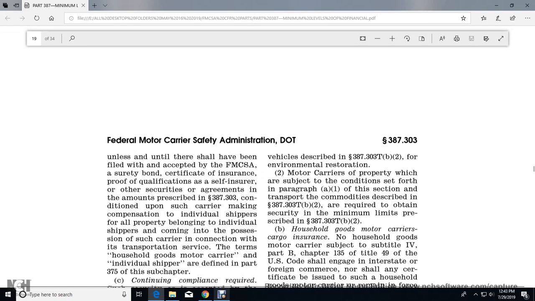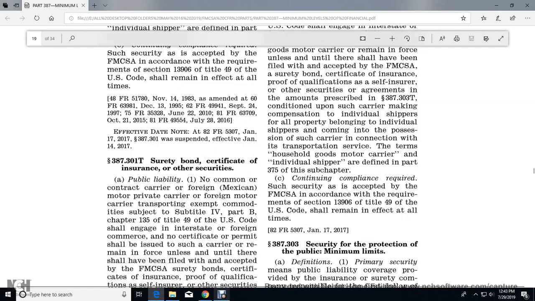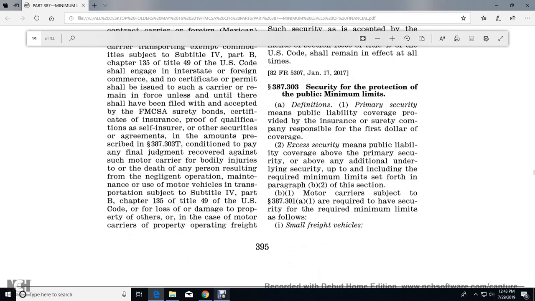condition from the such for the carrier compensation individual shipper of the property belonging with the individual shipper to coming in possession of such carrier connection with the transportation service the terms household good motor carrier, individual shipper to define in this part 375 of the subchapter. Continuing compliance required with such security except the Federal Motor Carrier Safety Administration in accordance with requirements of 13906 with the Title 49 United States Code shall remain in effect at all times. Surety bonds of the certificate of insurance of other securities.